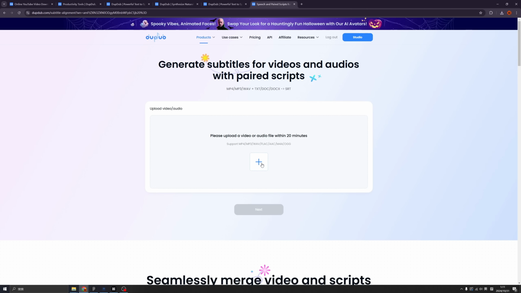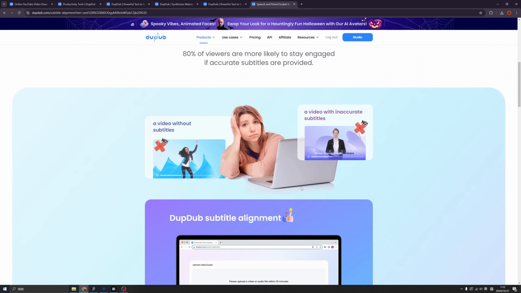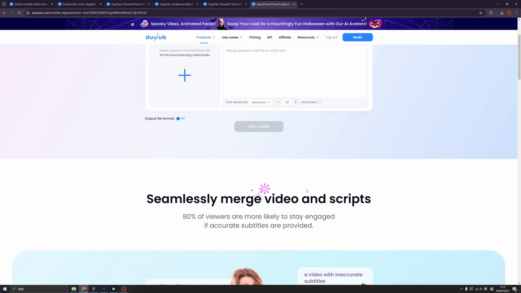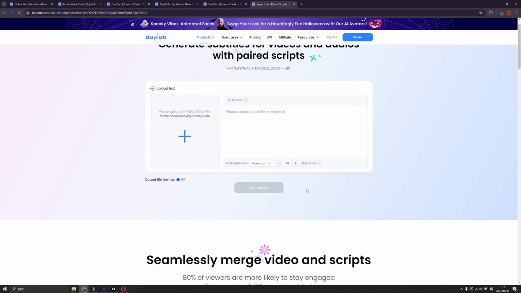Amazing! You can generate subtitles for videos and audios. Let's try to upload a clip of my video and click next. Then you can upload the text file so that it will match our video. So this tool can help us with subtitles. If you have subtitles, it takes a long time to align them with the video. But now with this AI tool, you can easily align them with the video.